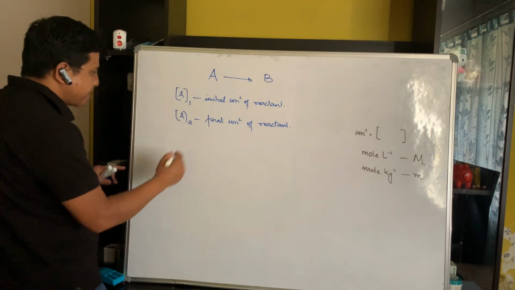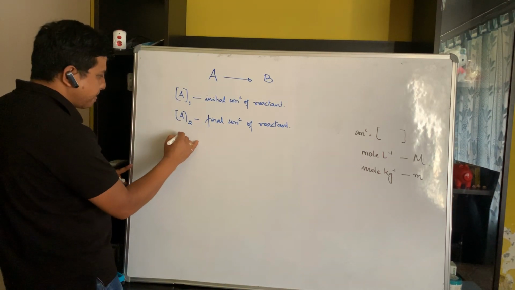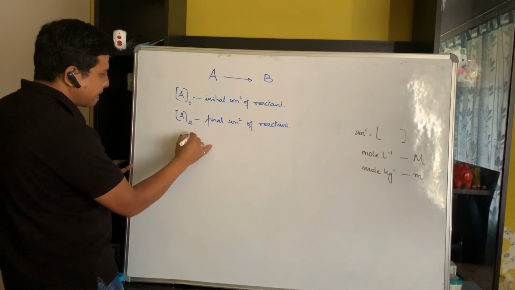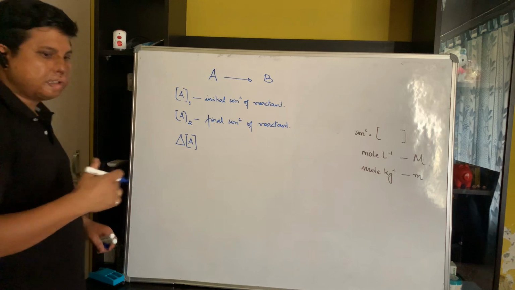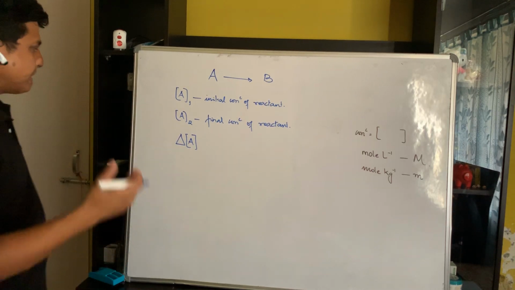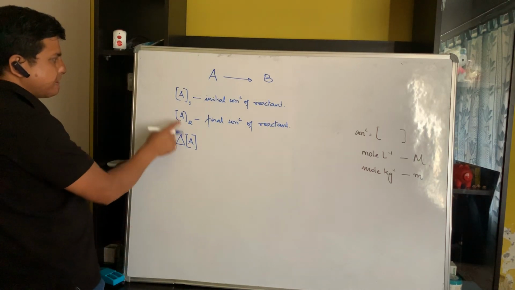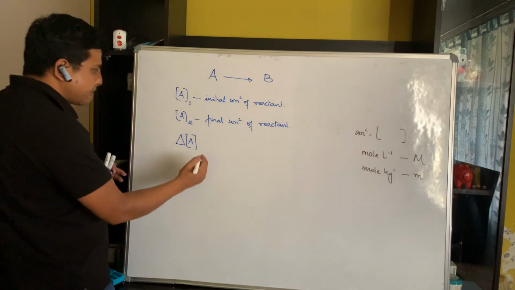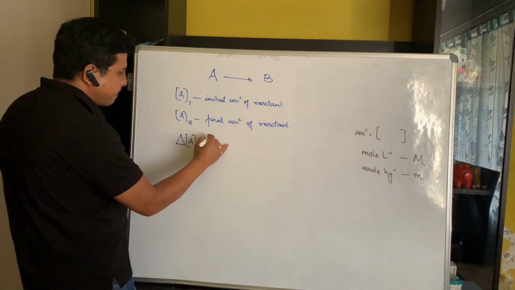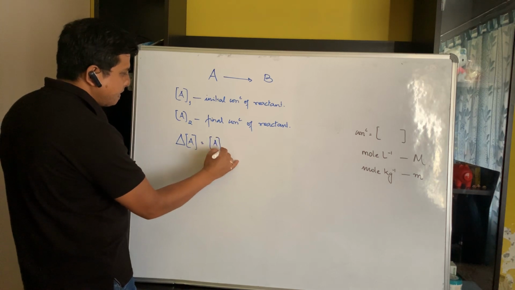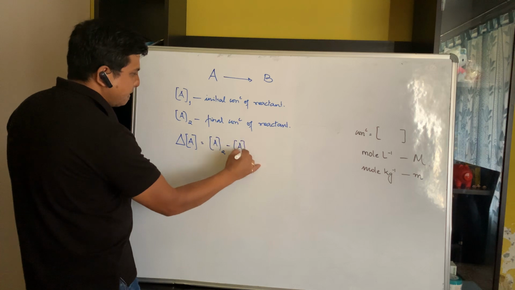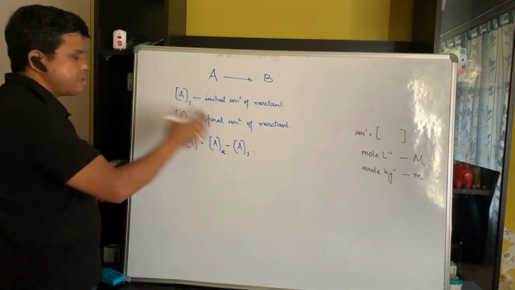So what is the change in concentration? The change is denoted by delta A. I'll be discussing the significance of these terms in a later segment. For the time being, remember delta A measures the change in concentration. So delta A would be equal to the difference of the final concentration minus the initial concentration. So there is a change in concentration.